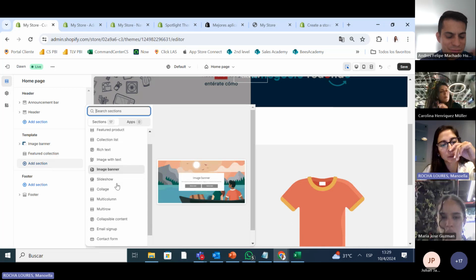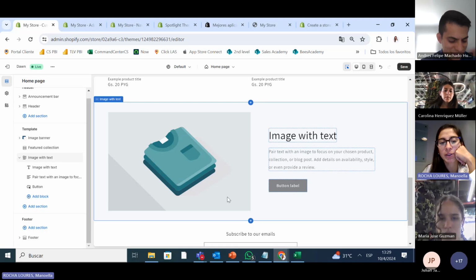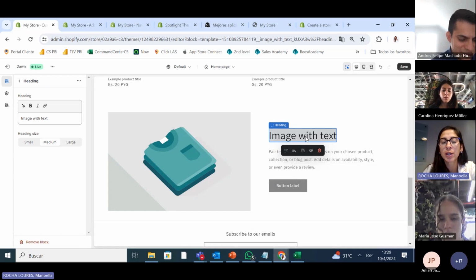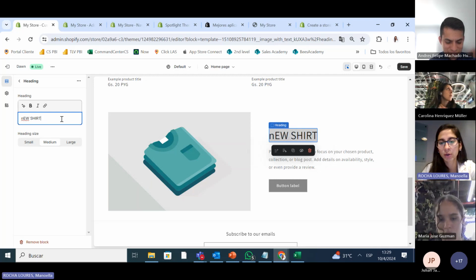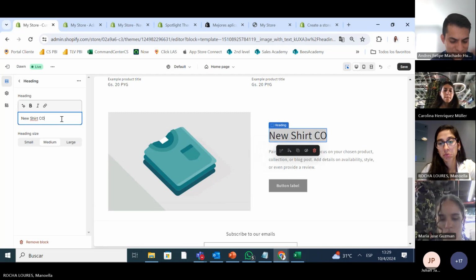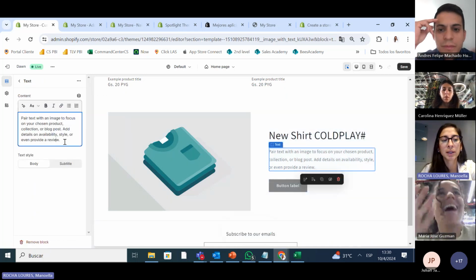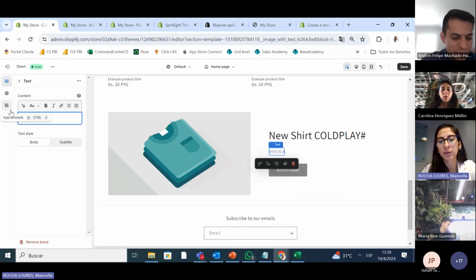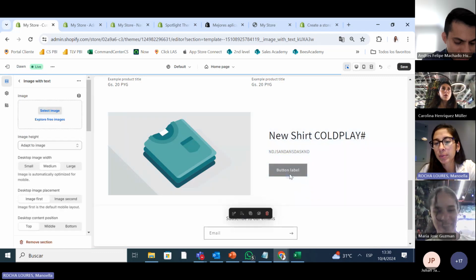Let's add another section of an image because we want to sell only one product, because this product has a margin of 70%, and this is our new shirt of Coldplay. Right. New shirt Coldplay. And here you can explain, this is the only news, this is a new style. Blah, blah, blah. And here you put the button.